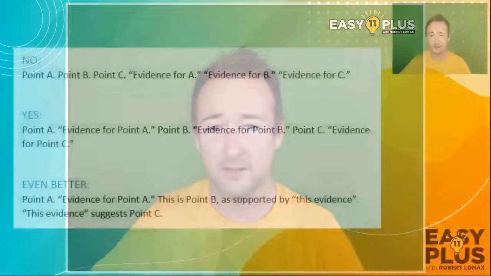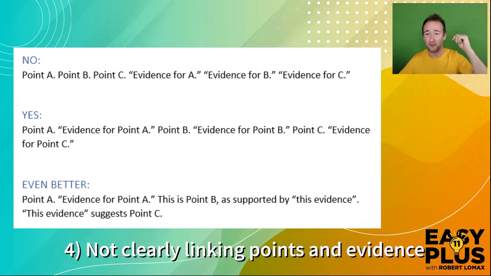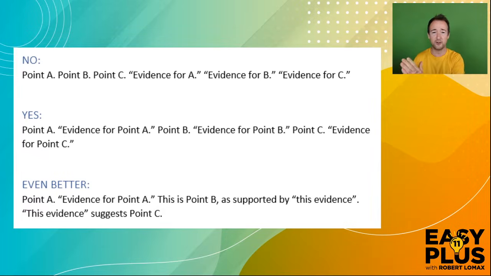Another very common mistake is something we can look at here. And it's about how you structure your answers. So, a really common error is not to properly link each piece of evidence to each point. For example, look at the first example here, which is called no. So you make your first point, you make your second point, and then your third point, and then at the end of your answer you say, here's some evidence, here's some evidence, here's some evidence. And in that situation, for one thing, it's very hard to show how each piece of evidence links to your answer. And for another, you can't really explain your point using the evidence because the point and the evidence are separated, cut off by a load of other writing on different points.